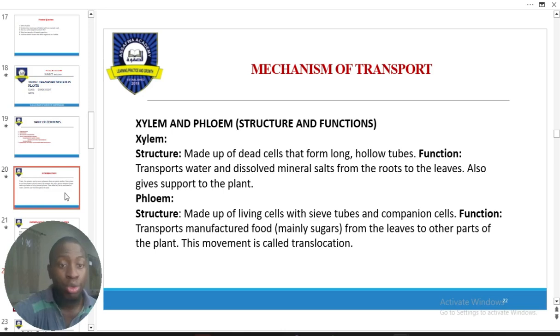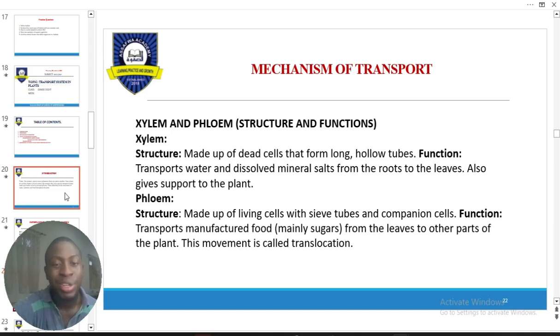The upward movement of xylem is what? To transport water to what? Various parts of the plant. Is that not so? The downward movement of the phloem is to carry manufactured food from the leaves to what? Other parts of the plant. I believe that's as simple as that. It does not get any better than this.